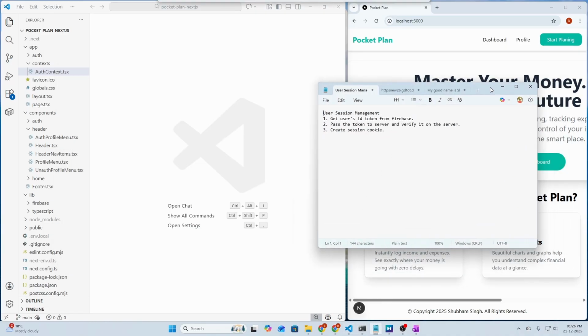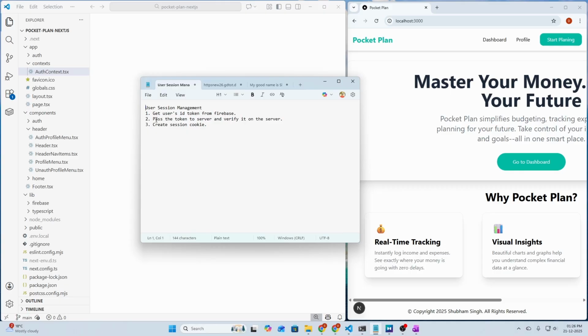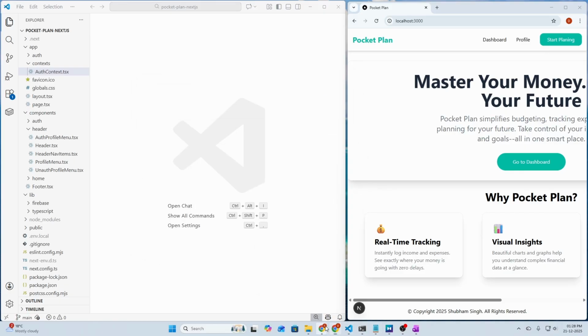So first of all, for user session management, we need to get the user's ID token from the Firebase by calling get ID token function on the Firebase user. Then we need to pass the token to the server and verify it on the server to make any changes to our other functionalities such as Firestore database and real-time database, etc. Then we need to create the session cookie to persist our user session and remove the session cookie when signing out. So let's go to the Firebase documentation first.